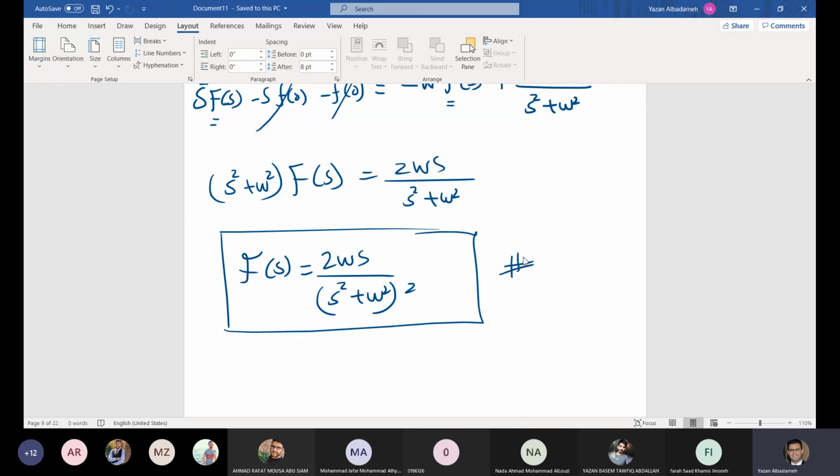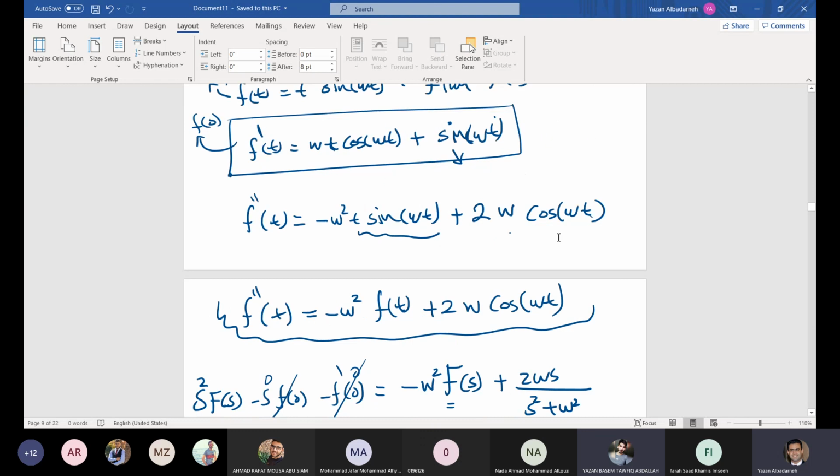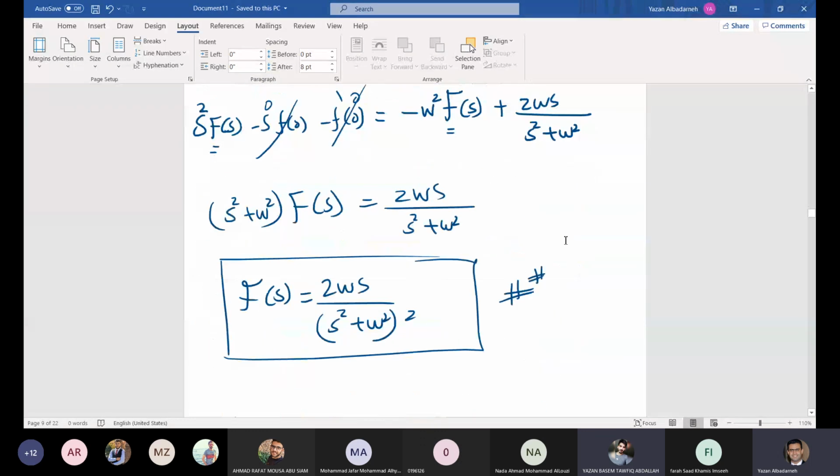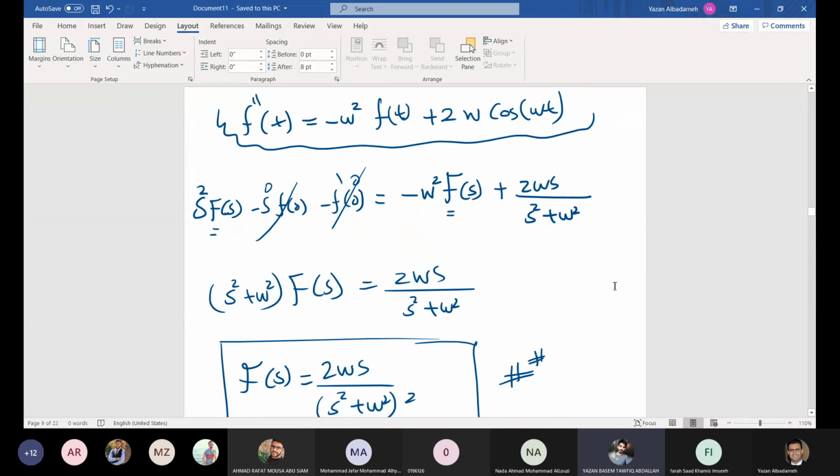Okay, do you agree with me so far? Do you agree with me, guys, or not? I just moved terms, and I did that so that I can divide by s squared plus omega squared. I'm solving for F of s.